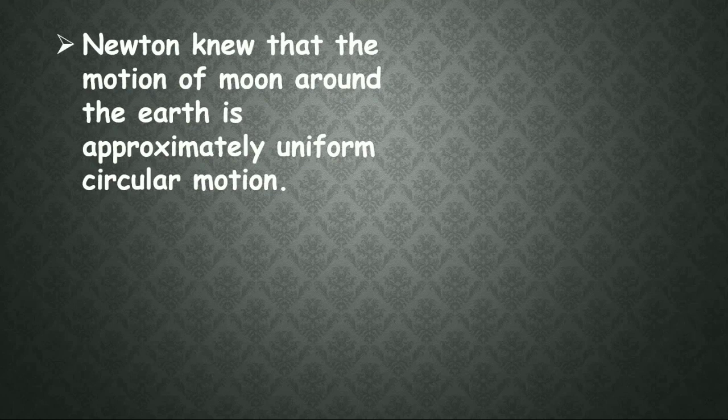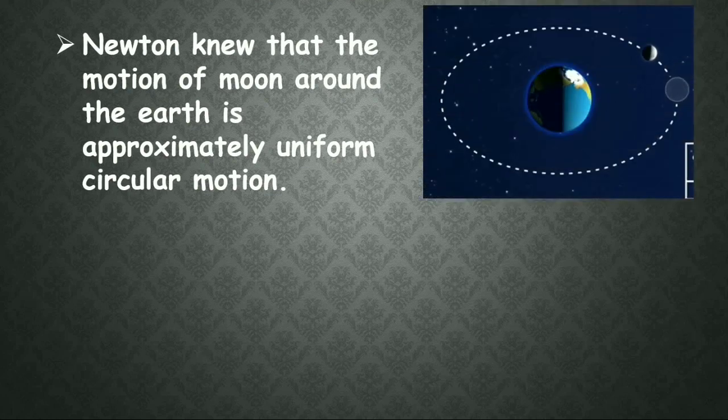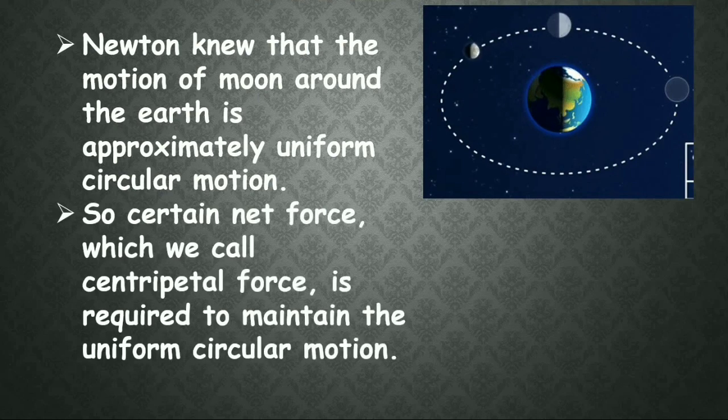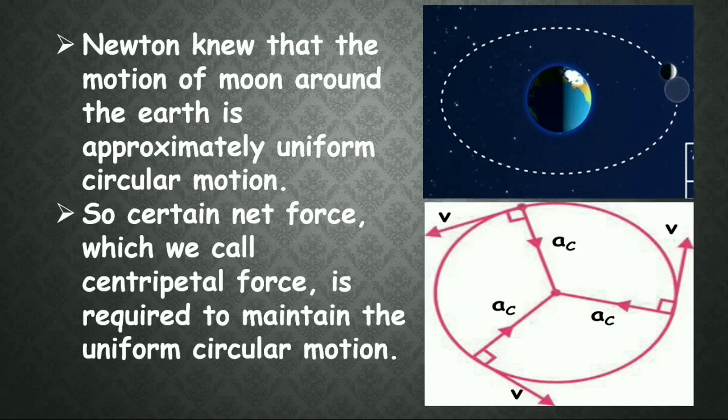Newton knew that the motion of the moon around the earth is approximately uniform circular motion. And so a certain net force, which we call centripetal force, is required to maintain the uniform circular motion, acting towards the center, while the velocity acts tangent to the circular orbit.